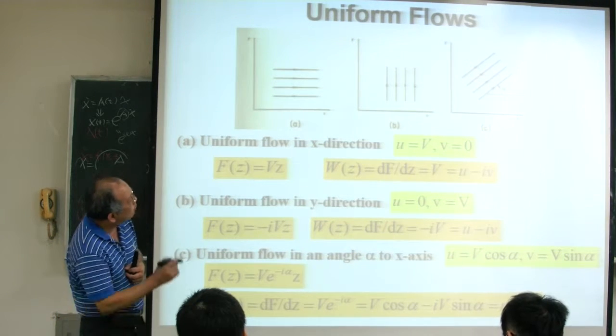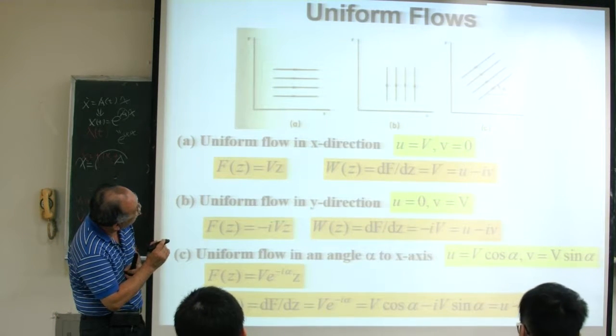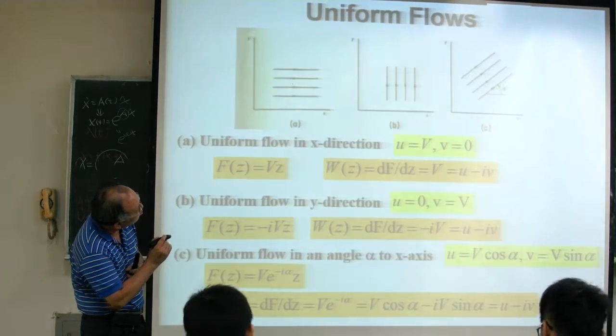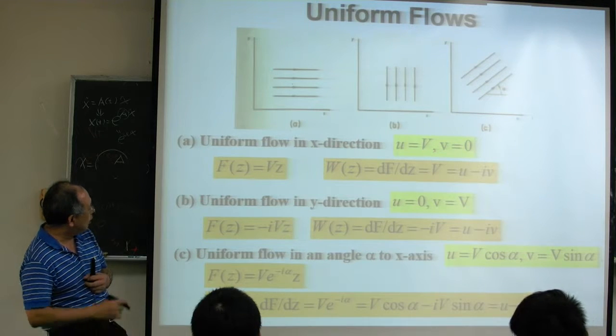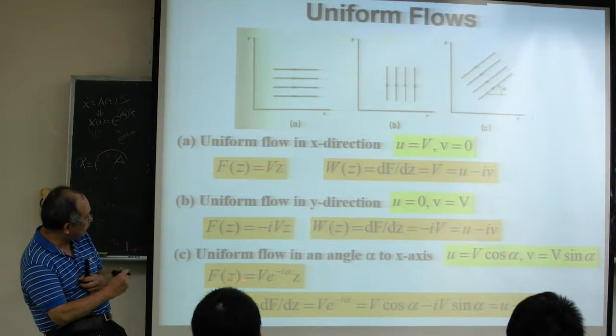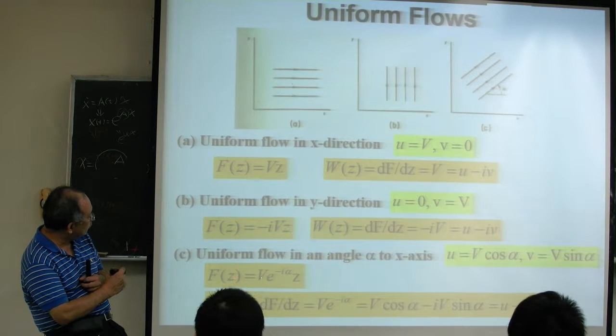If you have a small angle, take alpha, for this kind of flow you can also generalize this equation. Our complex potential f(z) will be equal to V times e to the minus i alpha times z.